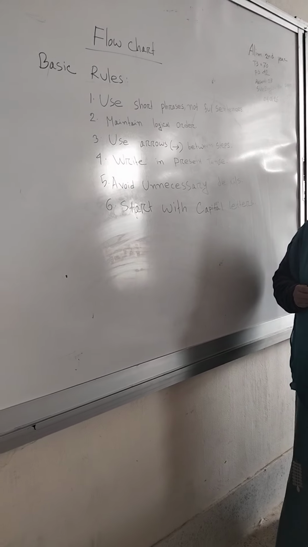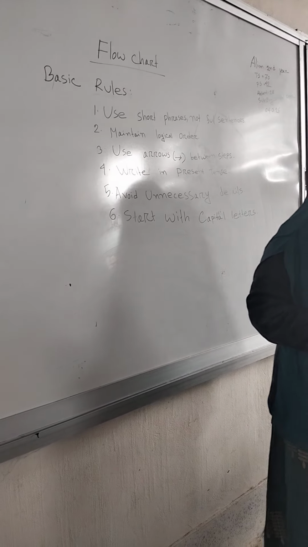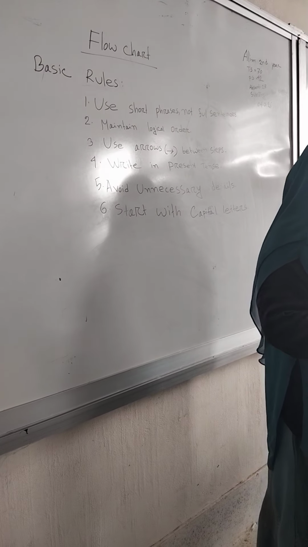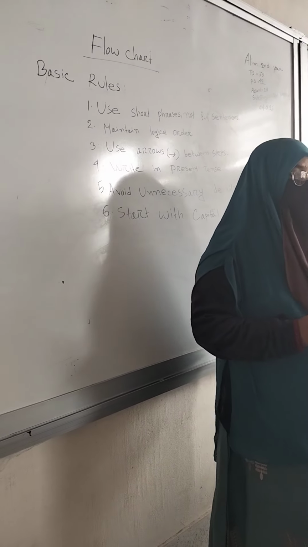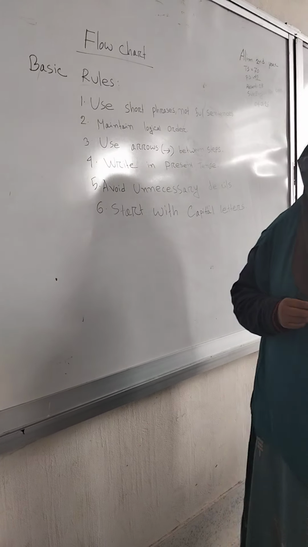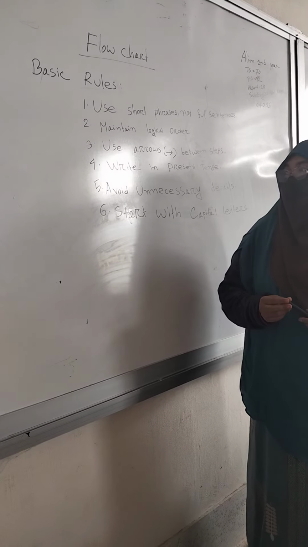In the third rule, we have seen that use arrows between steps. You have to use arrows in your boxes. You can write it vertically or horizontally, but you have to use arrow signs in your flowchart.